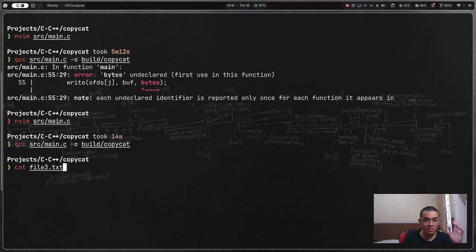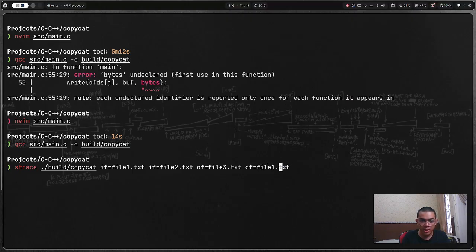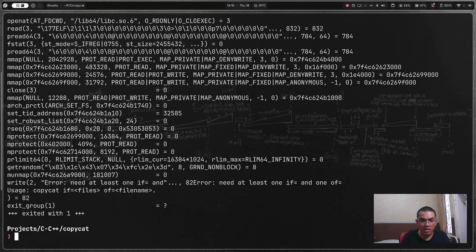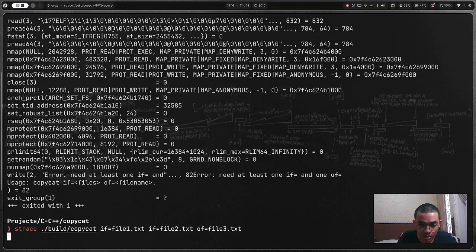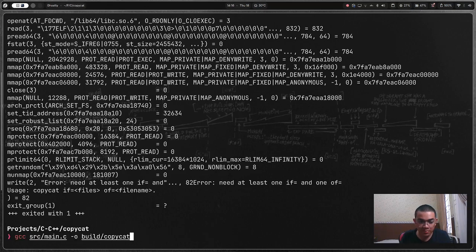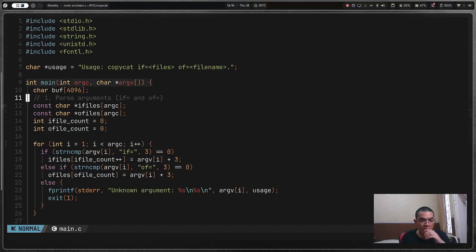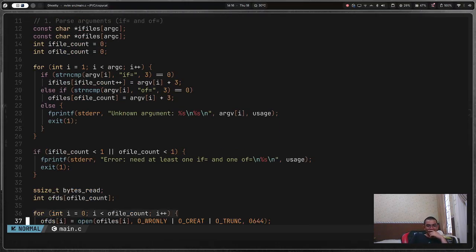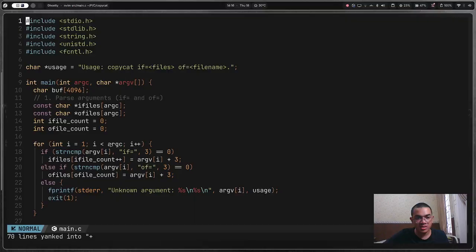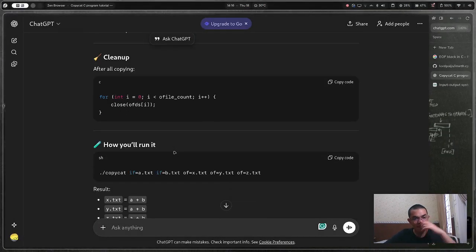Okay, now do trace. And I want to have more than one OF, file photo.txt. Read need at least one OF. Okay, this is a problem. Alright, that's a problem. If I file count is less than 1. Let's go accessibility. Is this alright? How you run it?